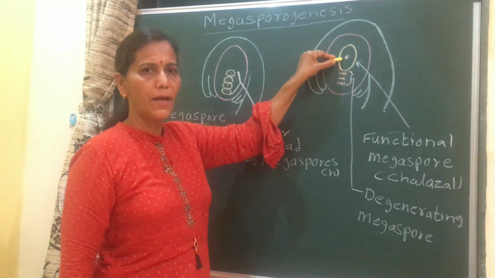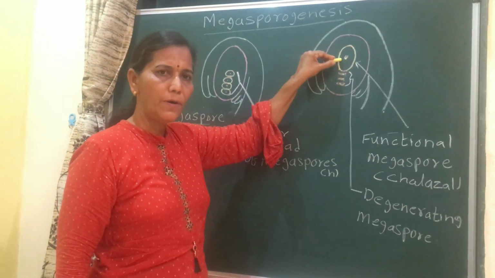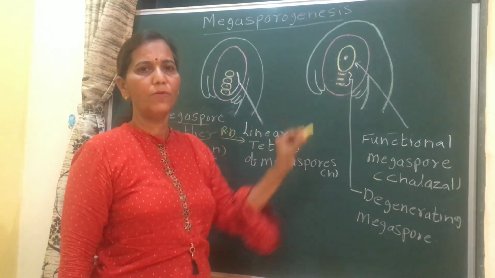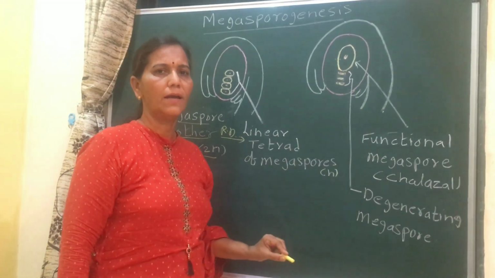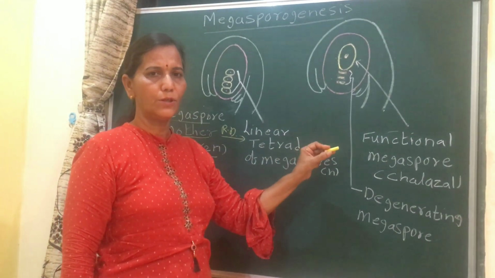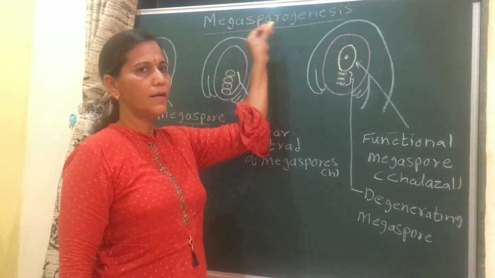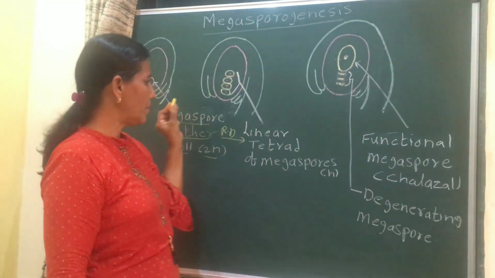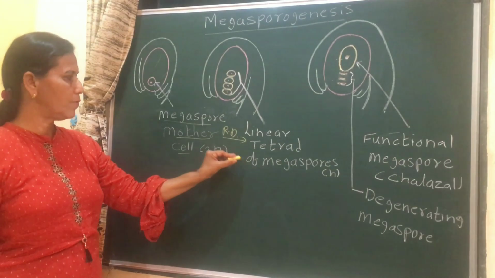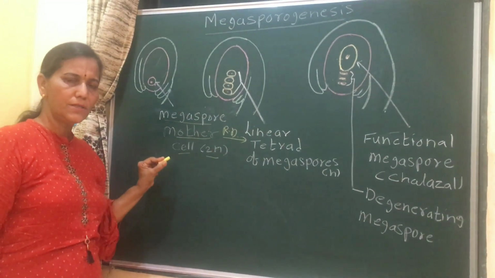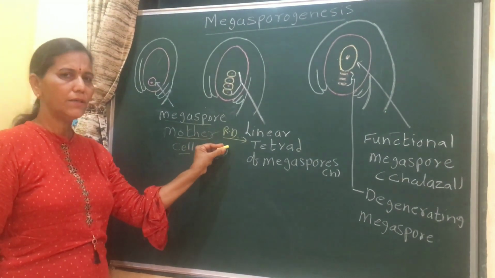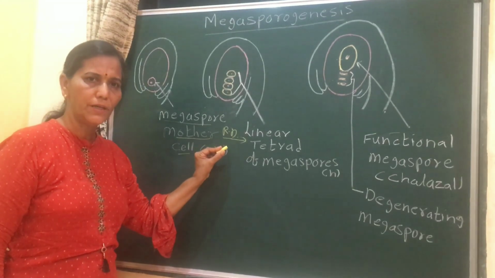This functional megaspore will produce the female gametophyte or embryo sac by 3 mitotic divisions. This is megasporogenesis: the formation of megaspores from the megaspore mother cell by reduction division is called megasporogenesis.